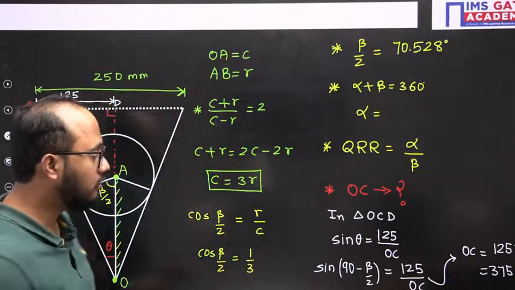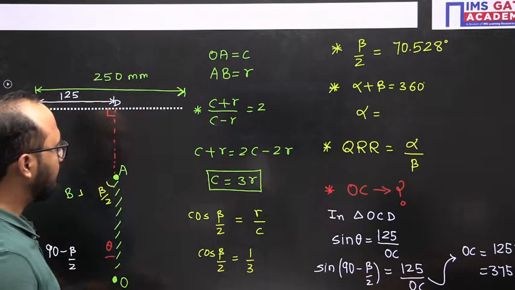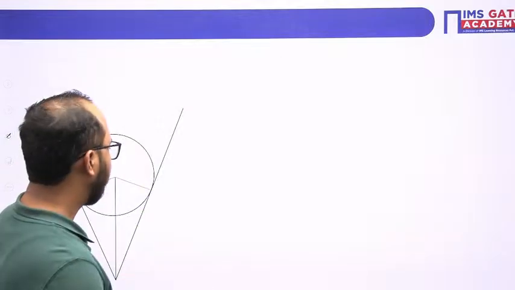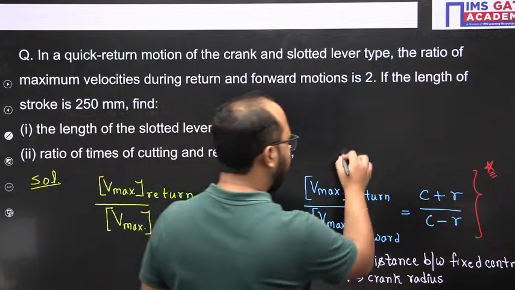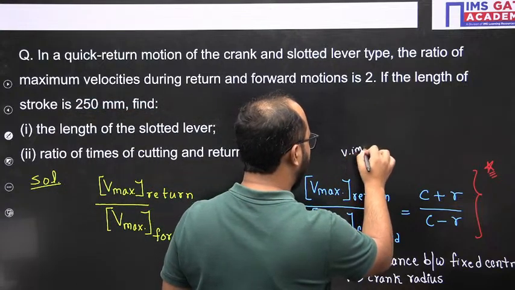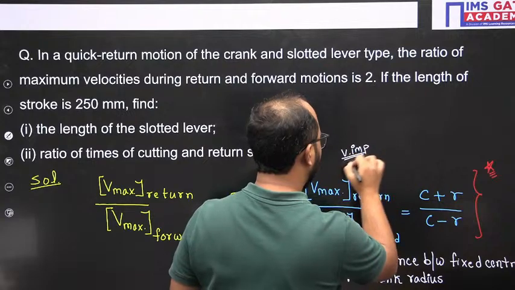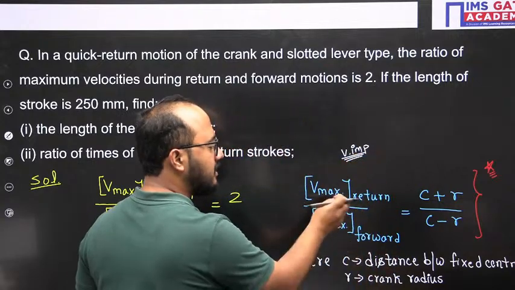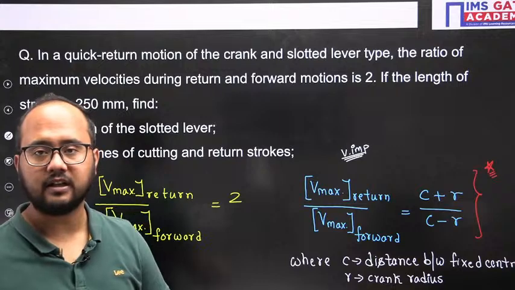So you need to understand this relation, it is very, very important. Please note it down in your formula sheet as well. For the GATE 24 examination, this is one of the most important things that you can expect.